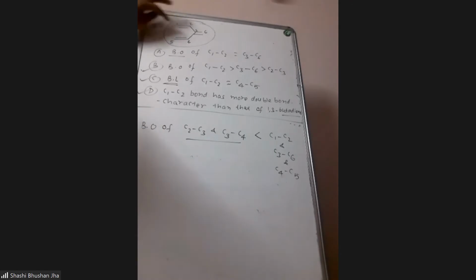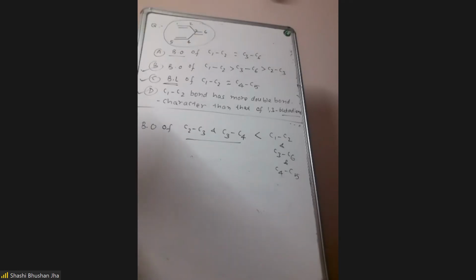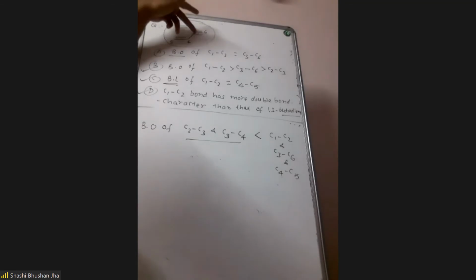Now in this structure, the C1-C2 bond, C3-C6 bond, and C4-C5 bond are all double bonds, but C2-C3 and C3-C4 are single bonds. Then obviously the bond orders of C2-C3 and C3-C4 are going to be less than the remaining bonds which have double bonds here.